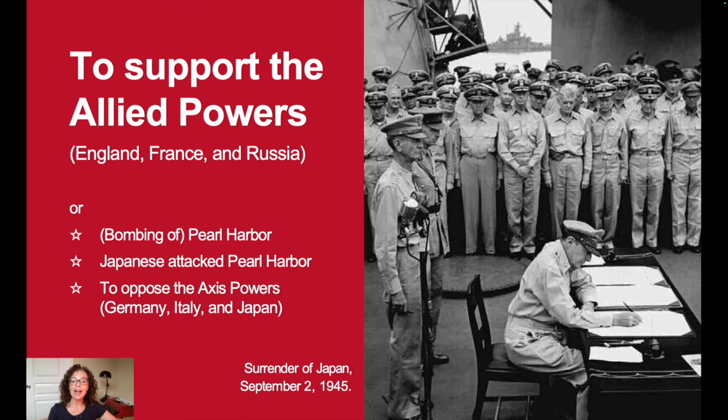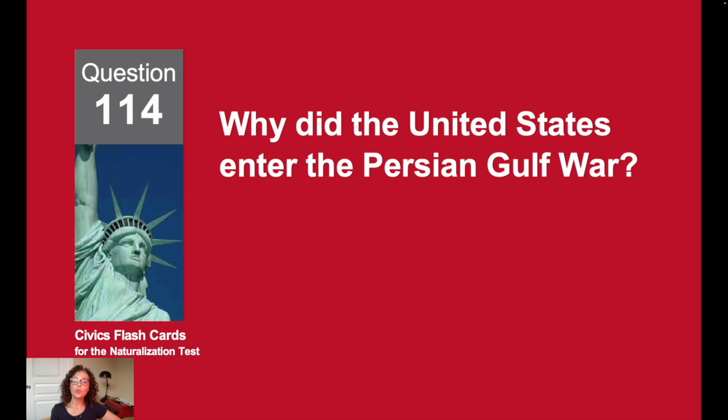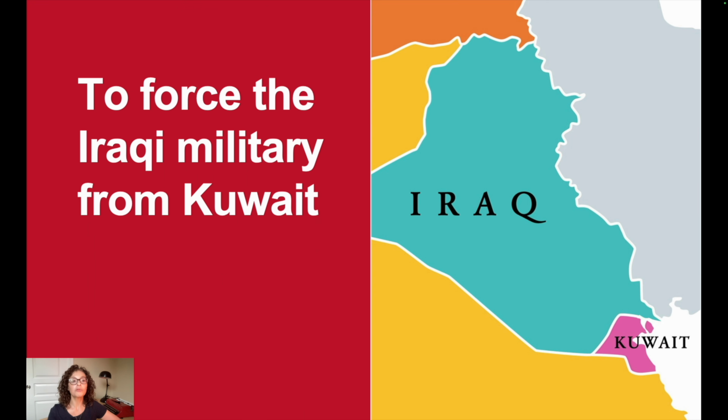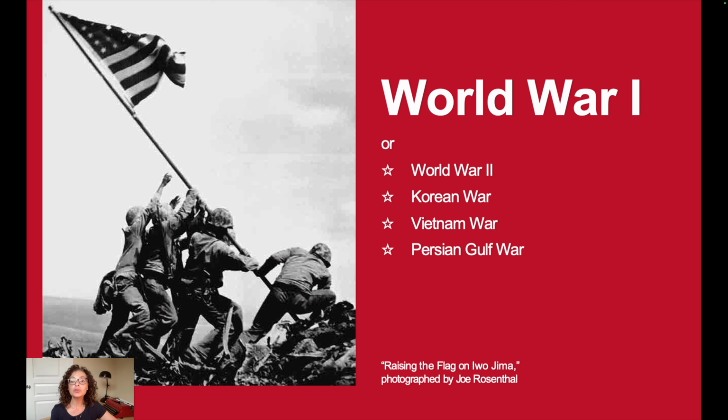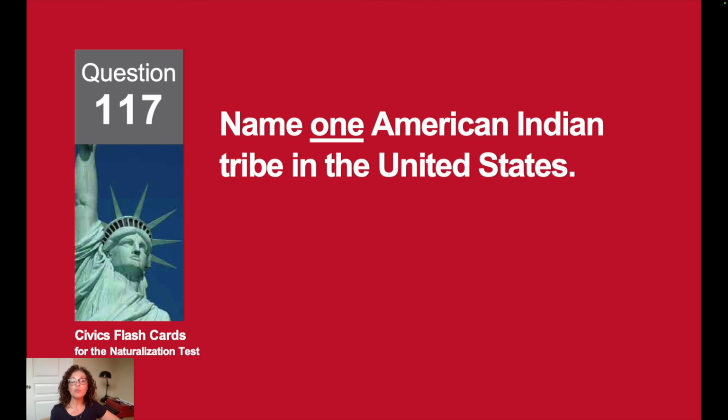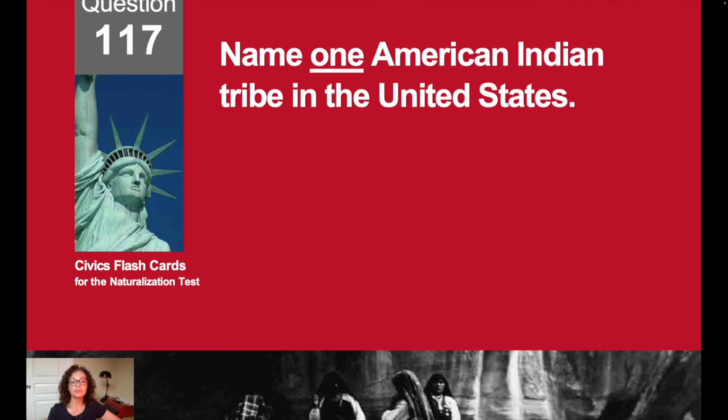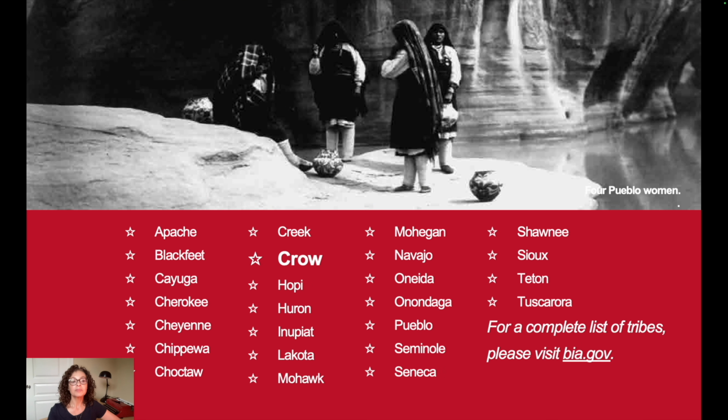Why did the United States enter World War II? To support the Allied powers. Why did the United States enter the Persian Gulf War? To force the Iraqi military from Kuwait. Name one war fought by the United States in the 1900s. The 1900s, World War I. Name one American Indian tribe in the United States. Crow.